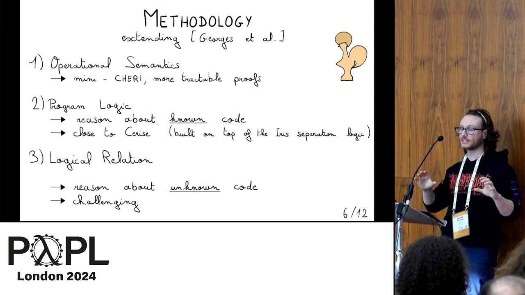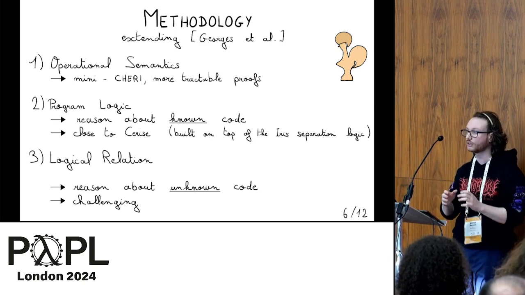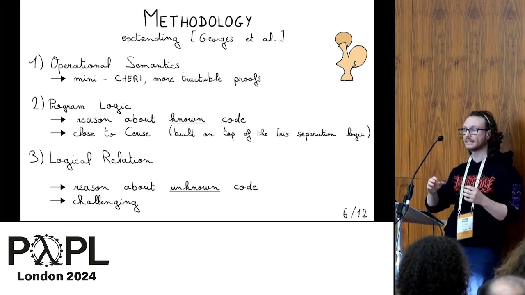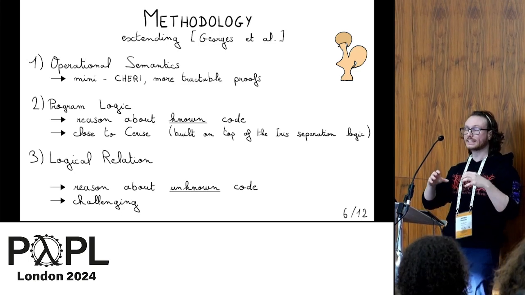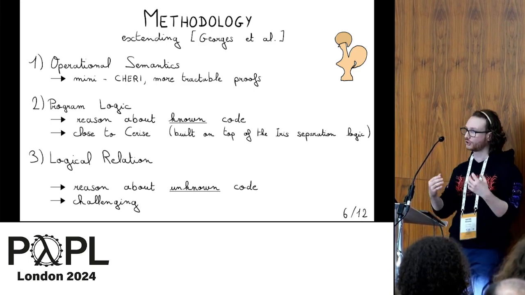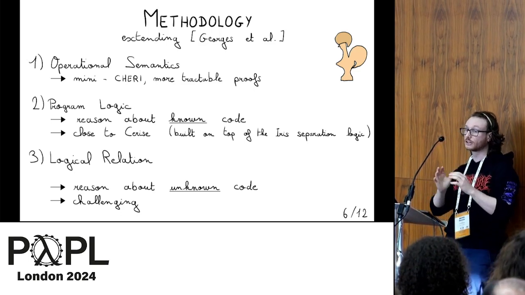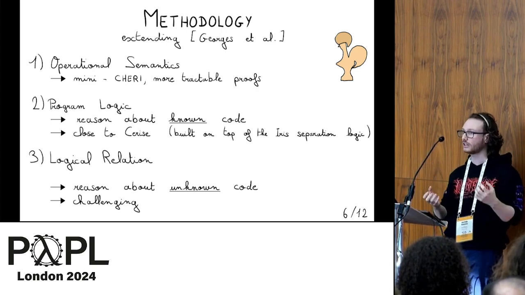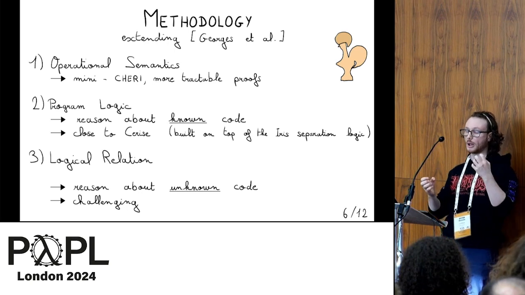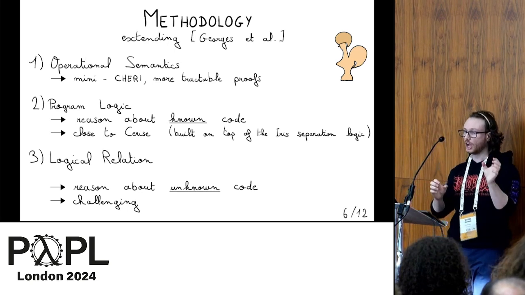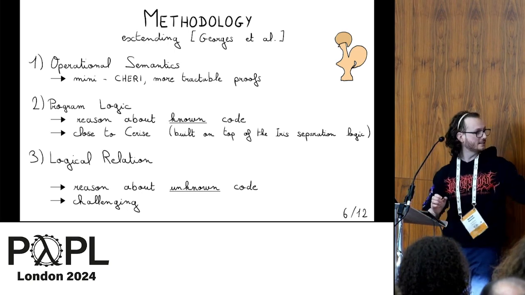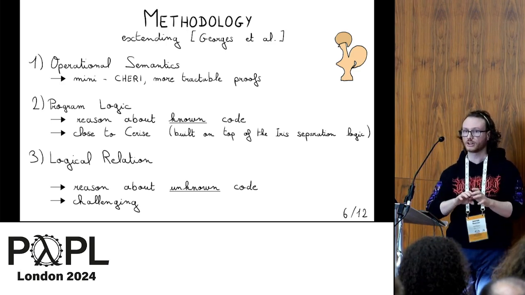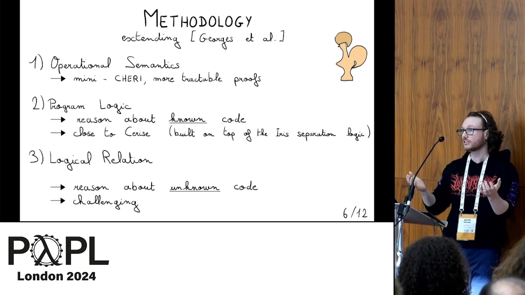Finally, the third point is that we have a logical relation that allows us to reason about unknown code, and the intention of the logical relation is to capture capability safety. The combination of the program logic and the logical relation allows us to reason about interaction between known code and unknown code. And this is the bit that is specifically challenging because, as I said, it requires reasoning about unknown code.